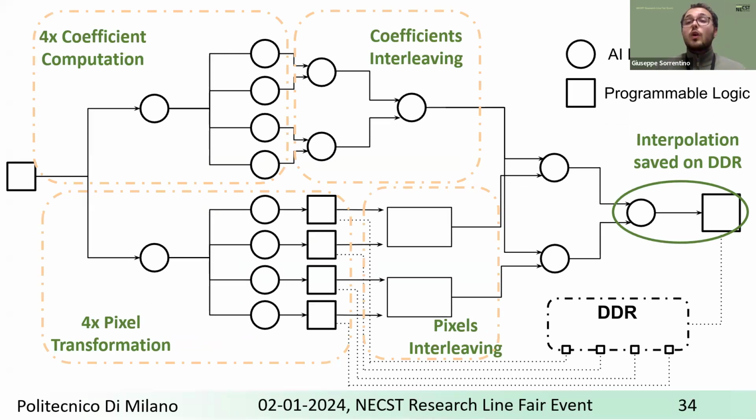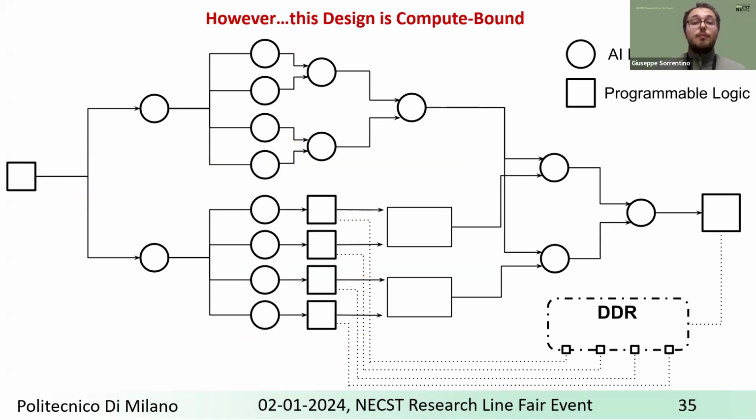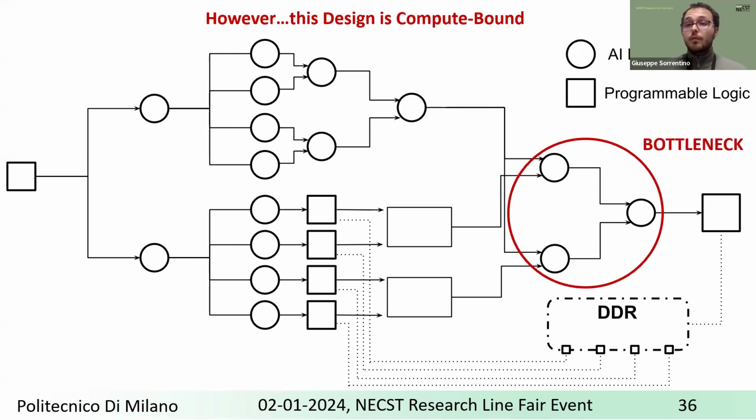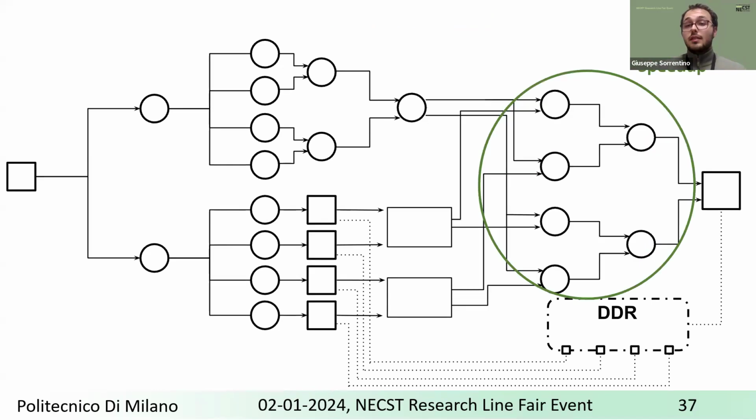The computation is performed on the AI engine, and then the result is returned to a PL component that saves it on memory. Indeed, the AI engine itself cannot access memory directly, so we have to use PL for this task. Well, this design is effective, but it's not efficient. Indeed, we have a bottleneck. We are still compute bound, and so we had to analyze each kernel of this design, and we highlighted the last part of this computation as the bottleneck. So we duplicated this design, obtaining a 2 times speed up, so improving performance.